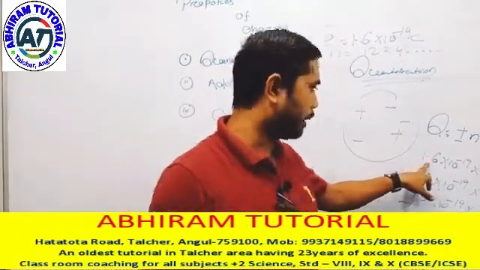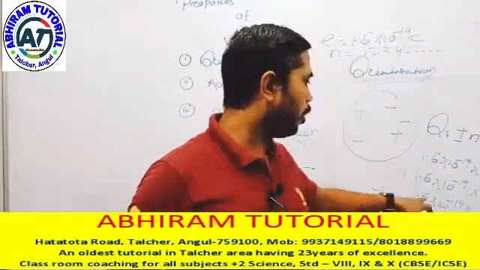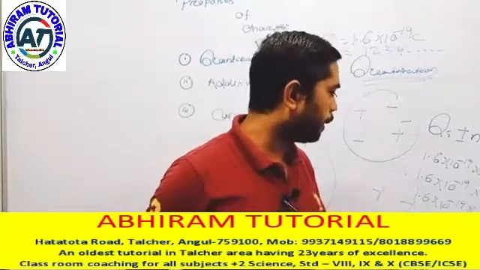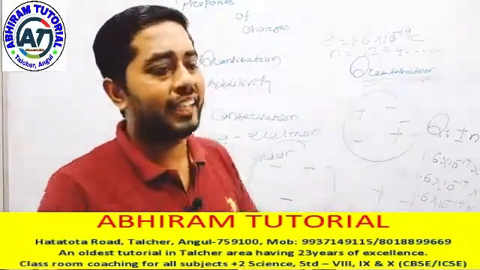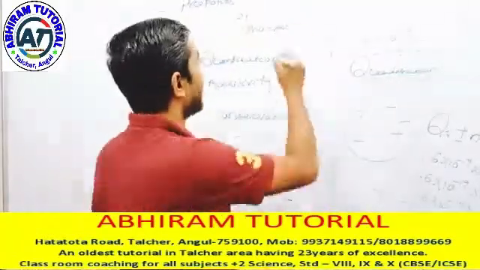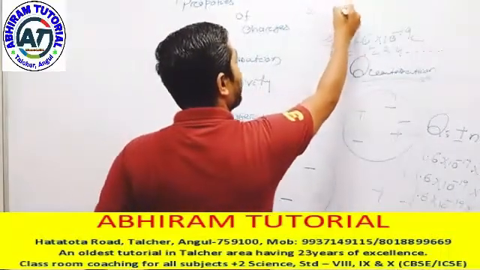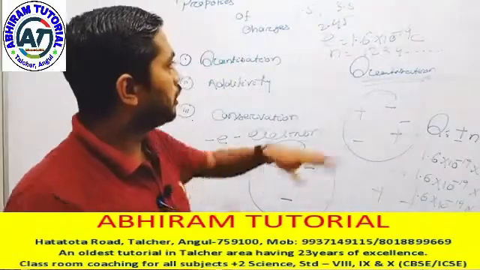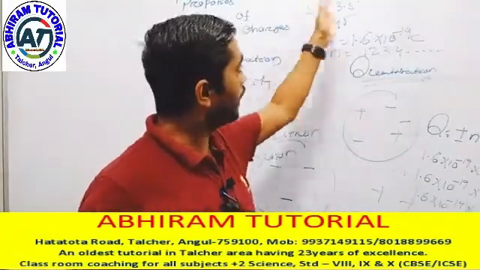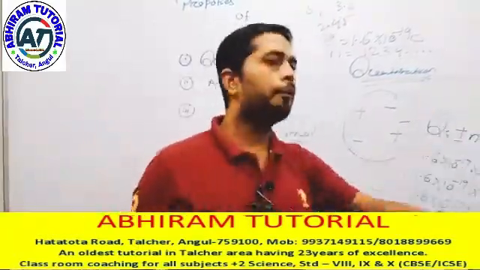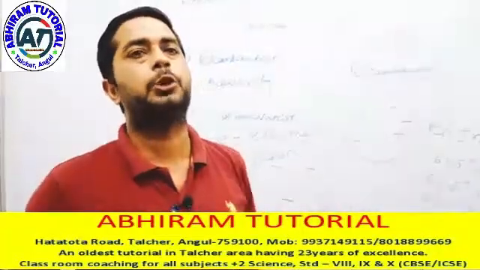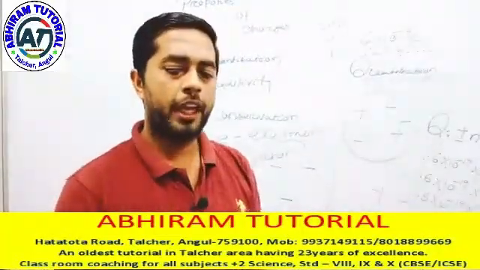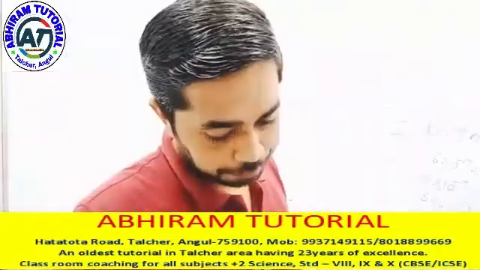It is either 1.6 into 10 to the power minus 19 into 1, or into 2, or into 3. So it is either 1.6, or 3.2, or 4.8, or 6.4, or 8.0 like this. It can never be 2.5, 3.5 or 2.45. It is always a multiple of 1.6 into 10 to the power minus 19 coulomb. Have you any doubts? No.